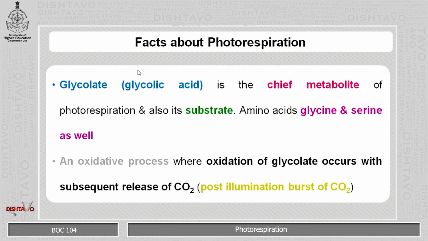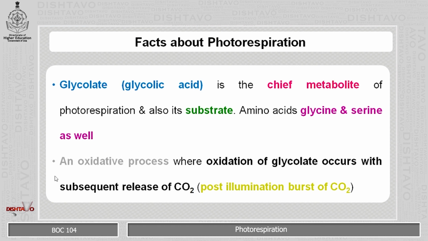Some of the facts about the photorespiration. Glycolate, which is also referred to as glycolic acid, is the chief metabolite of photorespiration, and also it serves as a substrate. In the process of photorespiration, amino acids like glycine and serine are also formed.